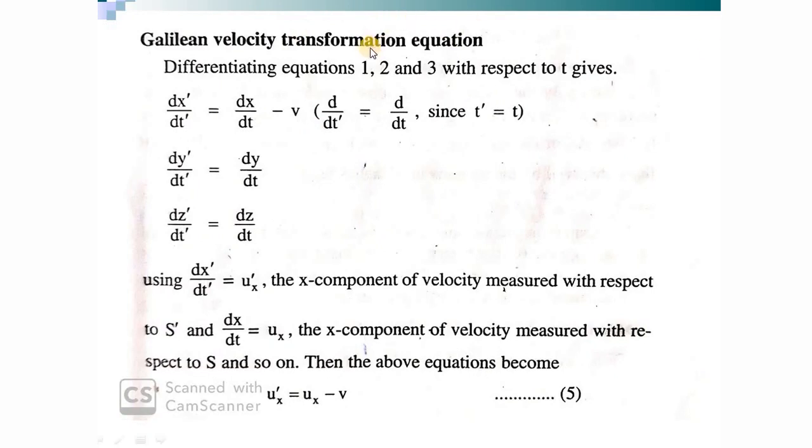Normally, what is velocity? The time derivative of coordinate. So simply I can take dx prime by dt prime is equal to dx by dt minus v, and t prime is equal to t, that you know.